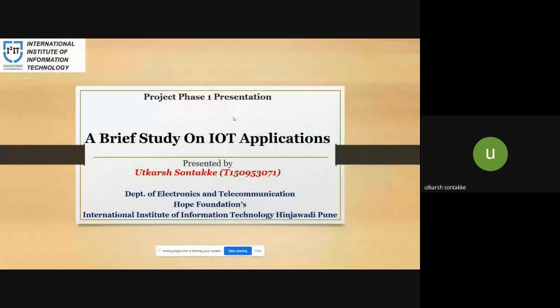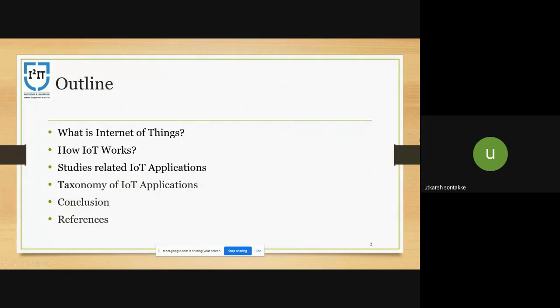Today, we are going to do a brief study on IoT applications. So, let's get started. Today's presentation topic is a brief study on IoT applications. Our outline is: what is IoT, how IoT works, then study related IoT applications, then classifications of IoT, and conclusions.